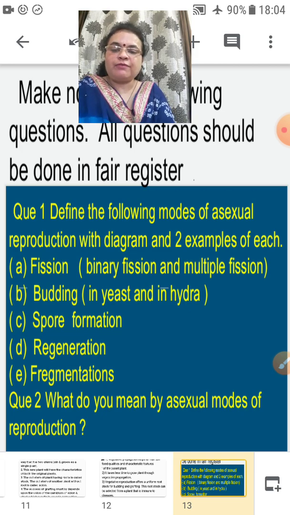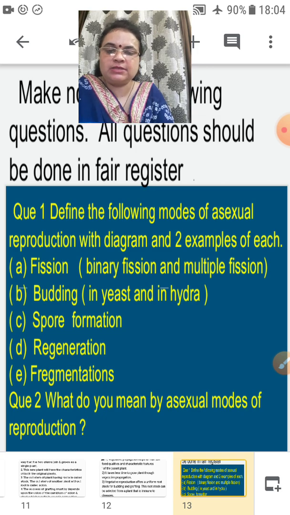It means you have to explain in your own words what is fission, budding, spore formation, regeneration, fragmentation, and also give any 2 examples of each. With each you have to make a diagram also, very important, a well labeled, nice, neat diagram.